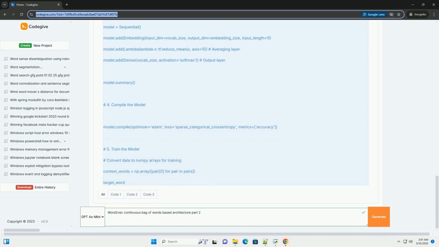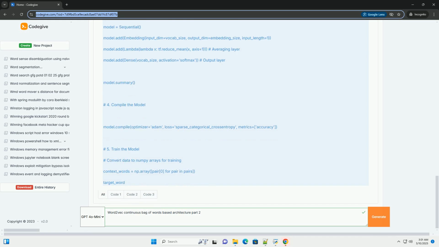Embedding layer: the nn.Embedding layer is used. Forward pass: the forward method defines the forward pass of the model, including averaging the embedding vectors. Loss function: nn.CrossEntropyLoss is used. Optimizer: optim.Adam is used.